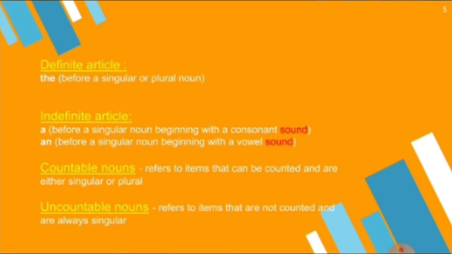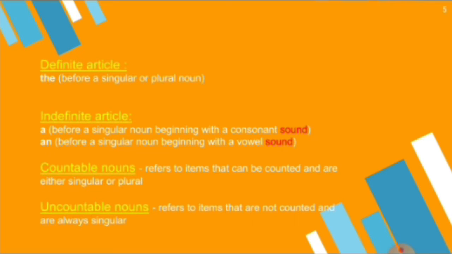Countable nouns means the nouns which we can count, through numbers or quantity. It refers to items that can be counted and are either singular or plural. Sometimes the noun is singular, sometimes plural, but in both cases we can count the nouns.